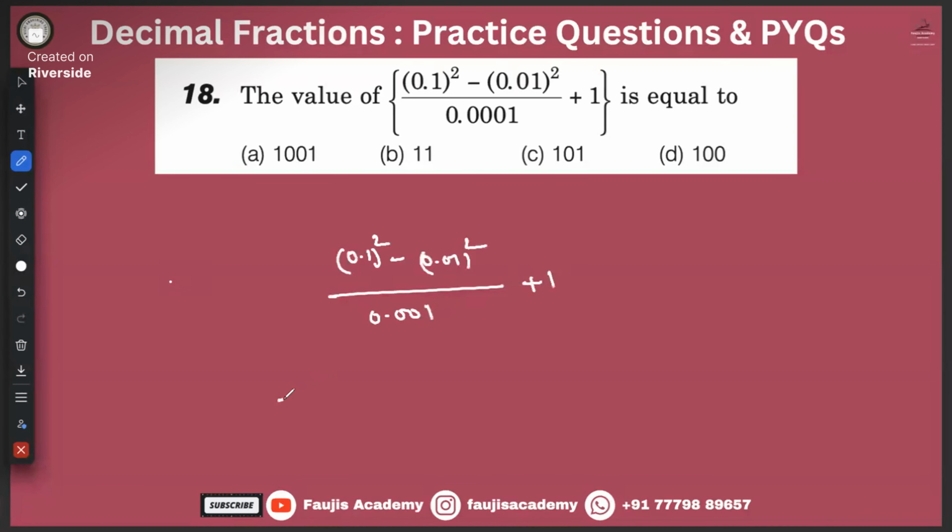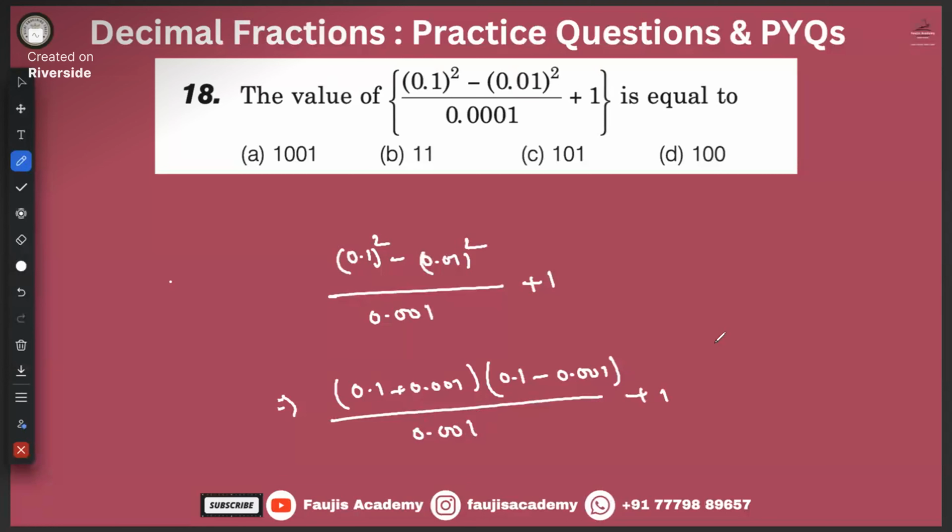A square minus B square, that means A plus B into A minus B. Did I teach you how to do operations with these numbers yesterday? So if you do this, it will become 0.101, 0.1, 0.00100. That means 990.